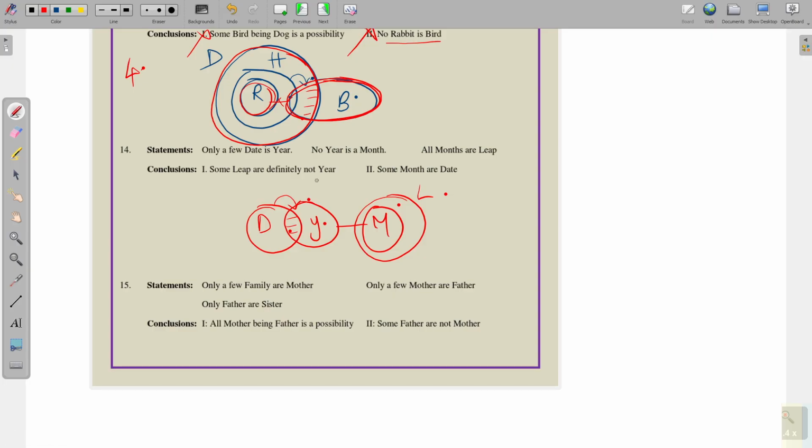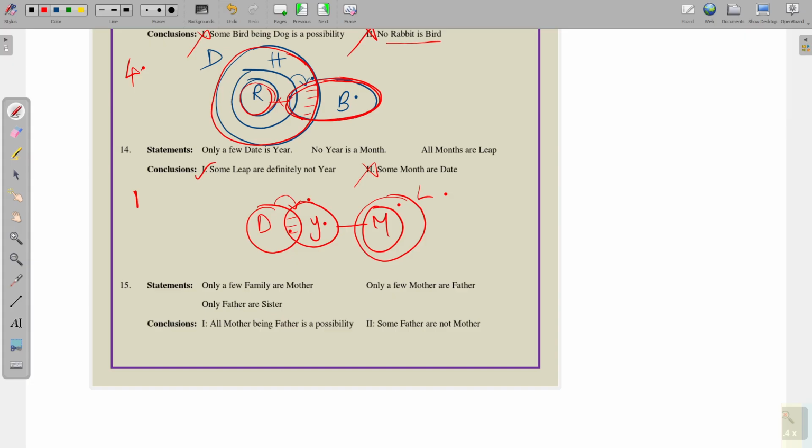Some leap are definitely not year, definitely follows. Why? Because no year is month and all month are leap. So the first conclusion definitely follows. Second, some month are date. Month here and date here, there is no relation between date and month. So option 2 does not follow, only conclusion 1 follows.